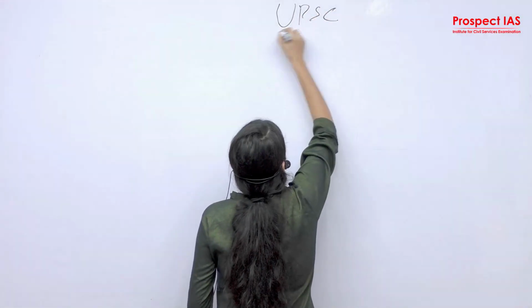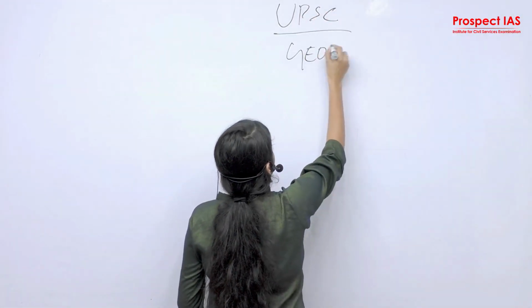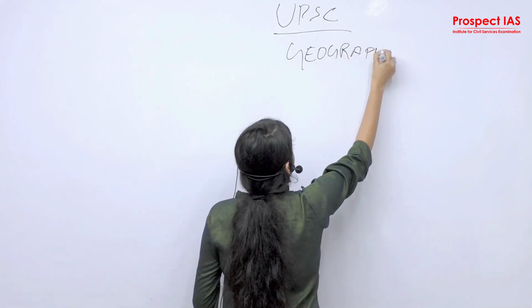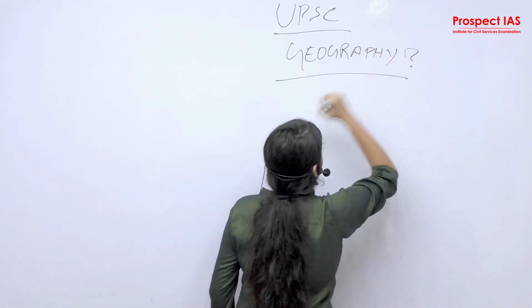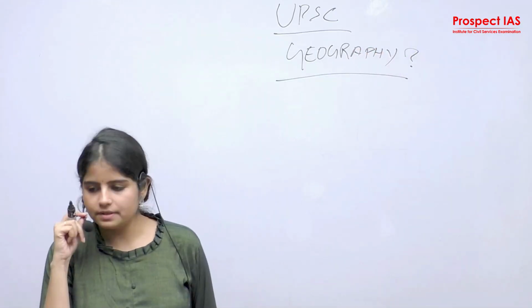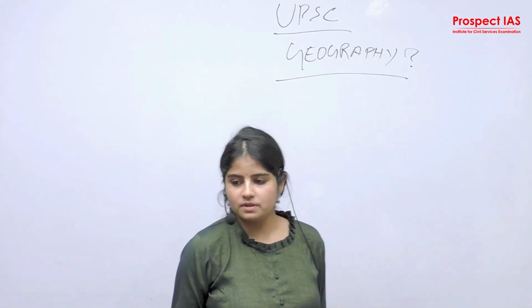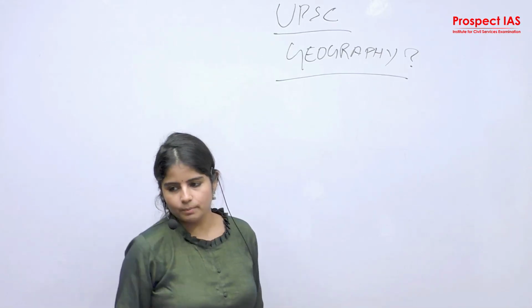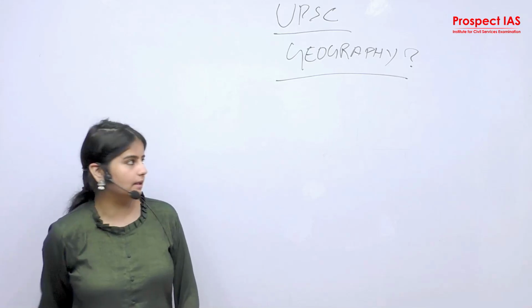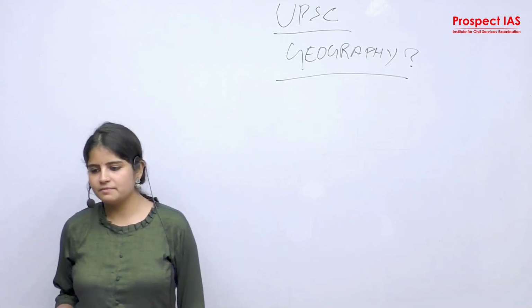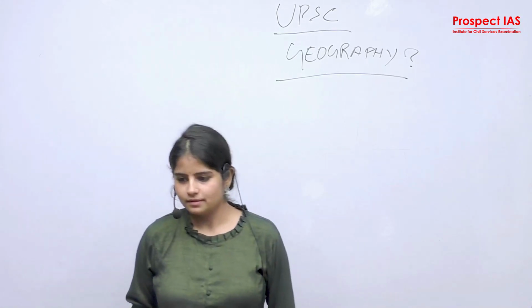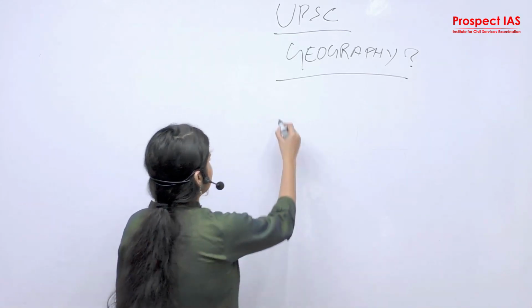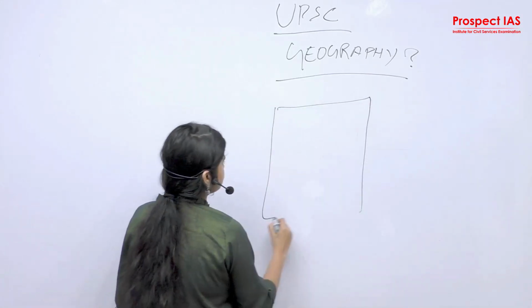UPSC demands geography. Why? Because it enlarges your observation. ये आपके ऑब्जर्वेशन को enlarge करता है, हर एक डोमेन, हर एक स्पेसिफिक बैकग्राउंड को सेट करने के लिए. Have you ever seen any district magistrate office? Have you seen any district map allocated in the office?